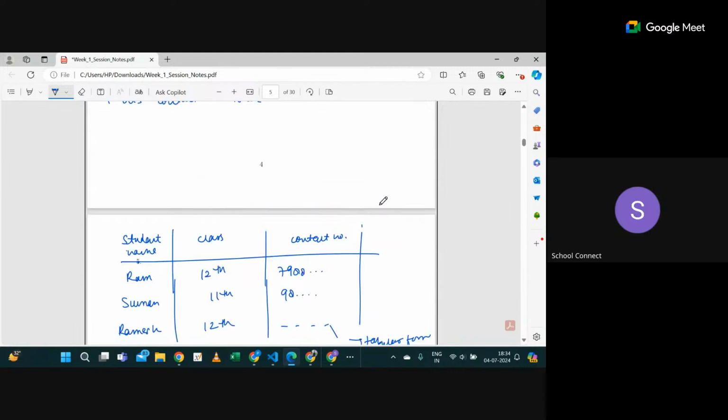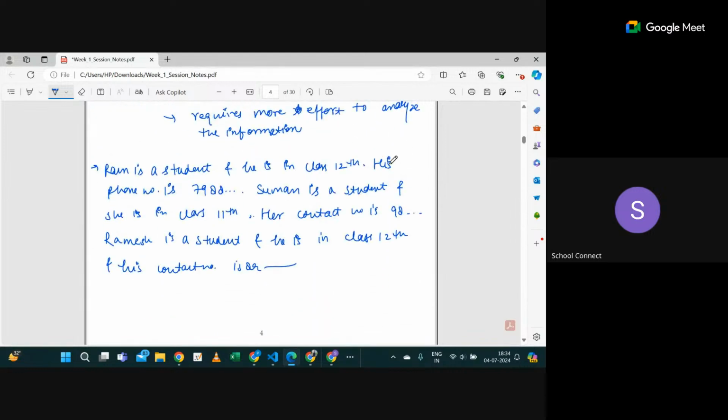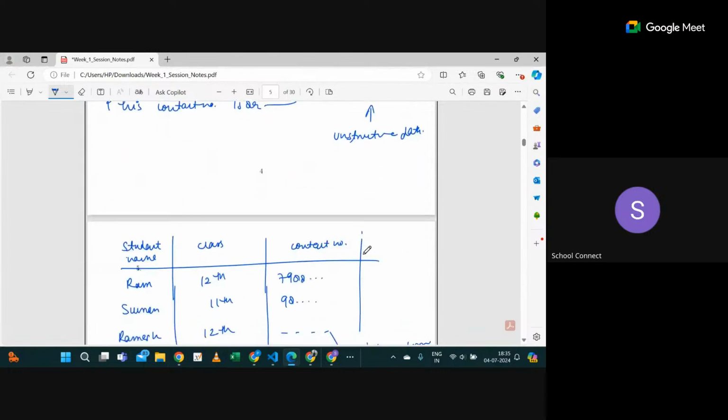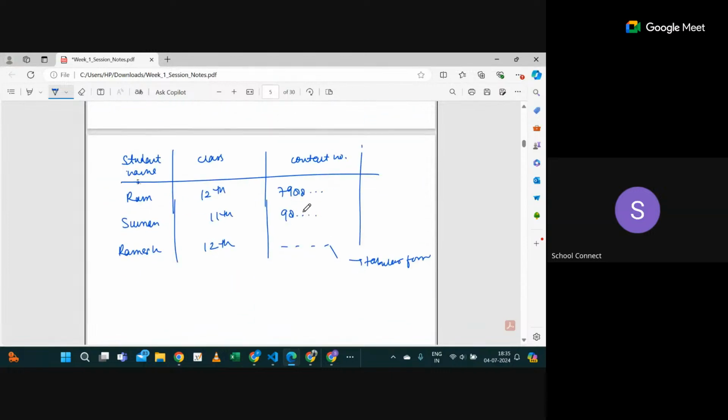Well, if I ask, tell me the contact number of Suman, then you will require more effort, right? You have to go word by word, and then you will get it. So this data comes under unstructured data. It doesn't have any predefined format, and it requires more effort to analyze. While if you structure data in a standard form, in a tabular form, or in any predefined manner, then it will require very little effort to analyze any kind of information. Is it fine?